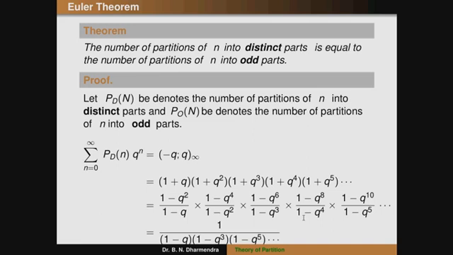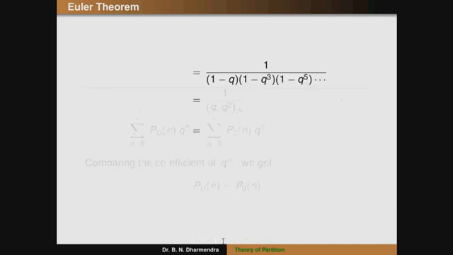By using the q-shifted factorial, it can be rewritten. Here q is the base and the shifted term is q square, because the difference between the powers of q is q square. So that can be written as 1 divided by (q; q square) infinity. We know the value of 1 divided by (q; q square) infinity is the generating function for the partitions of n into odd parts.